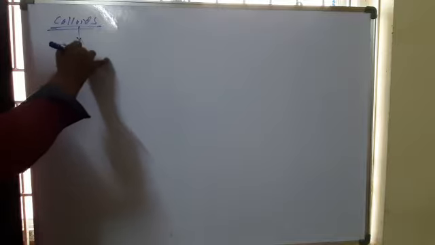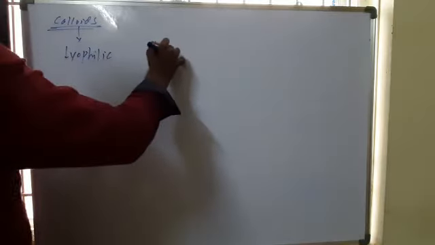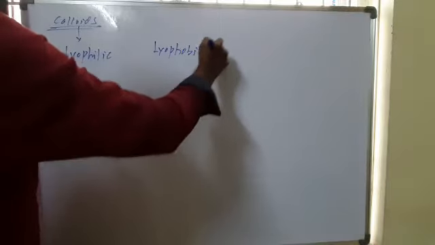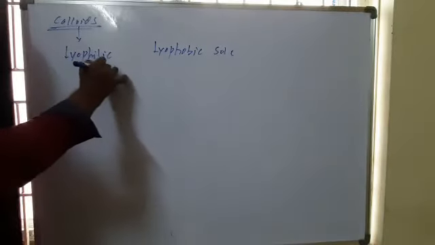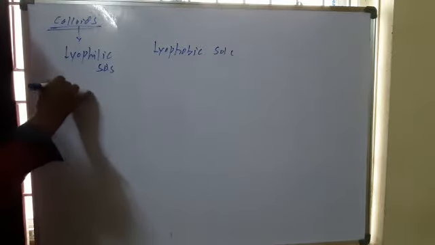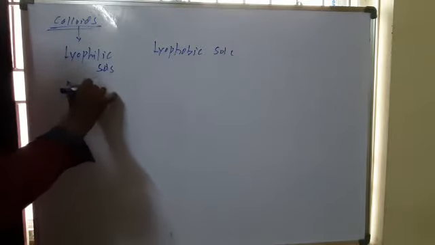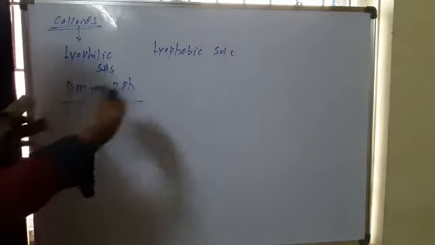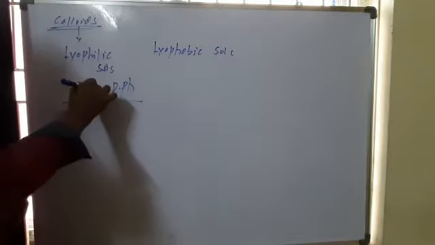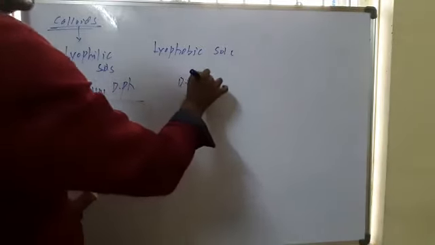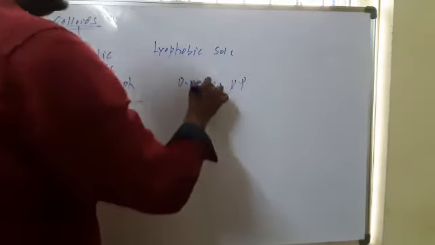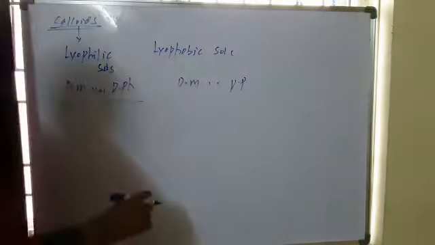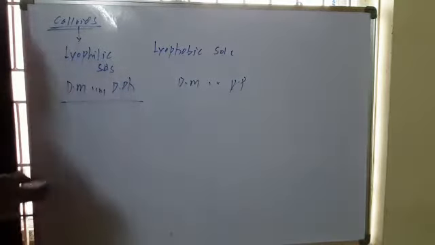types, based on the attractions between the dispersion phase and the medium. That is lyophilic and lyophobic sols. In lyophilic sols, the dispersion medium and dispersion phase are strongly attracted; there is a great affinity between them, and the attractive forces are more. But in lyophobic sols, the dispersion medium and dispersion phase have weak attraction. So these are called solvent hating, and these are called solvent loving.